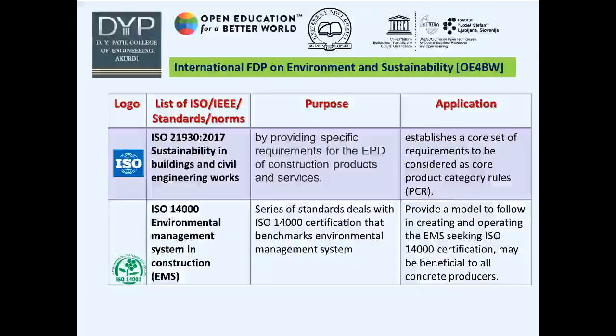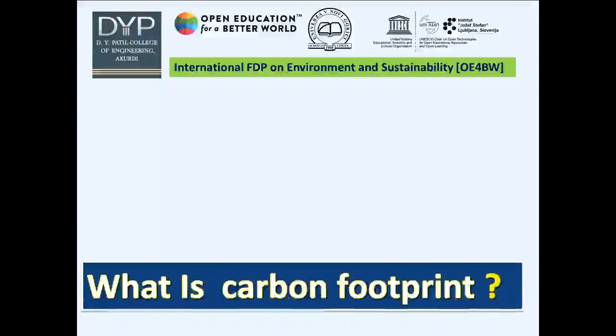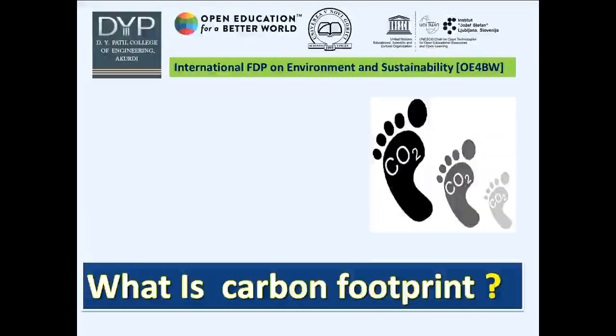The series of standards deals with ISO 14000 certification that benchmarks environmental management systems. It provides a model to follow in creating and operating the EMS. Seeking ISO 14000 certification may be beneficial to all concrete producers.